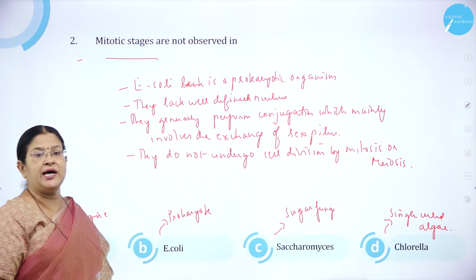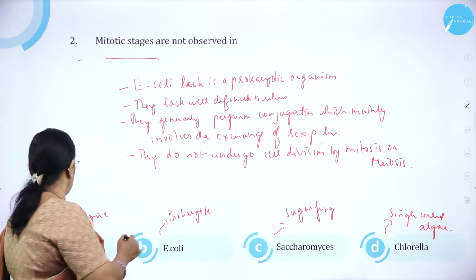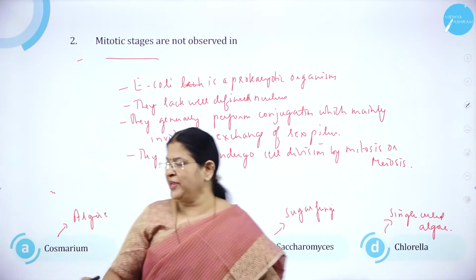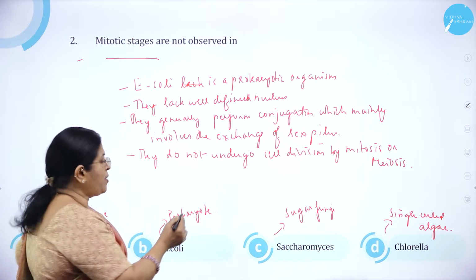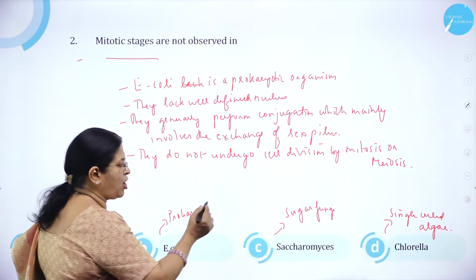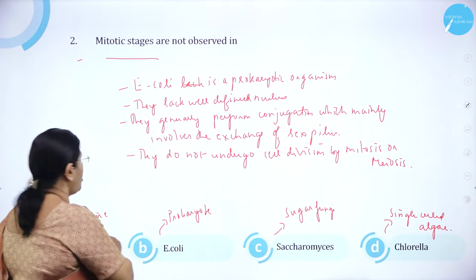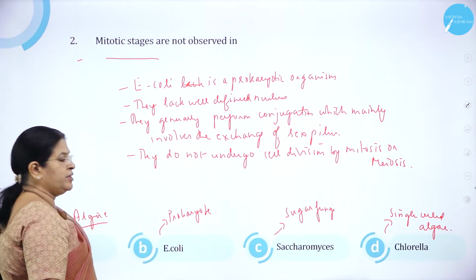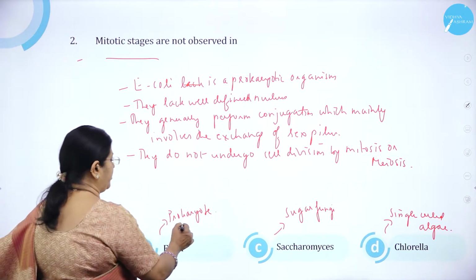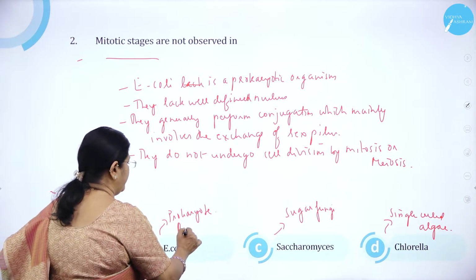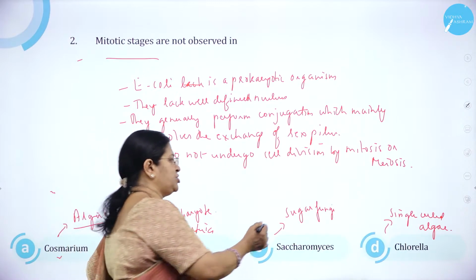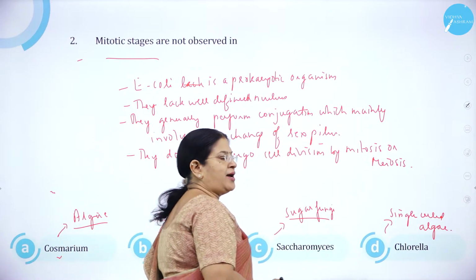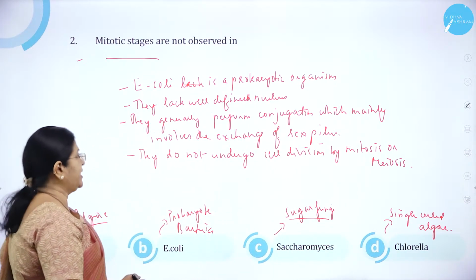Mitotic stages are not observed in option A, Cosmarium, option B, E. coli, option C, Saccharomyces, option D, Chlorella. Cosmarium is an algae. E. coli is a prokaryote, that is, it's a bacteria. And Saccharomyces cerevisiae, as we know, is a sugar fungus. And Chlorella is a single cell algae.